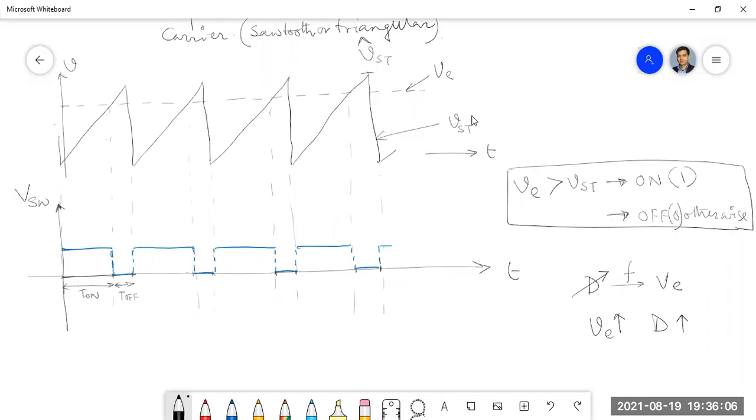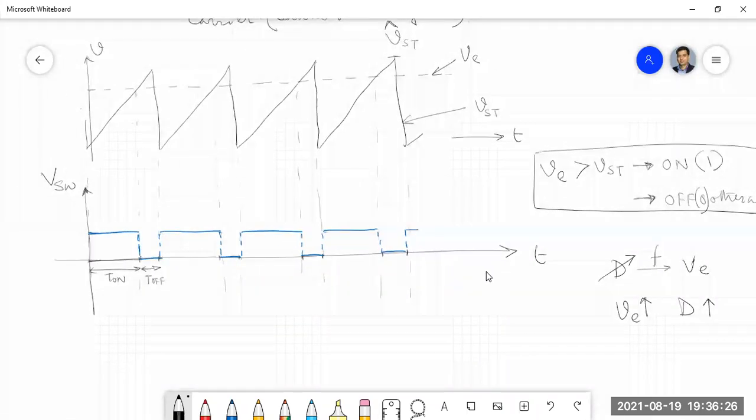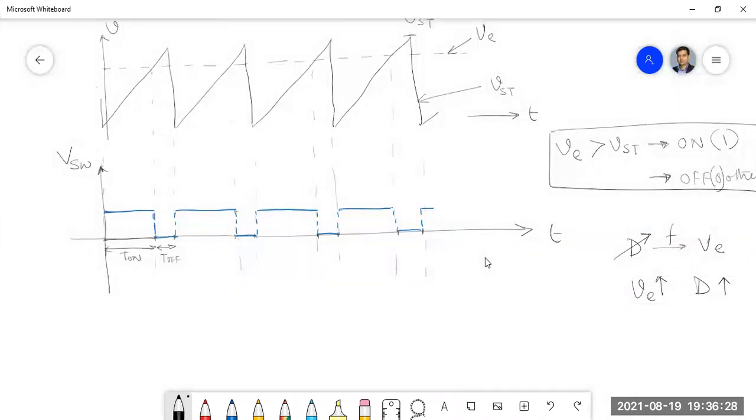Have you studied electrical measurements, where there is some CRO? Yes, sir. Now in CRO, what is the full form of CRO? Cathode ray oscilloscope.